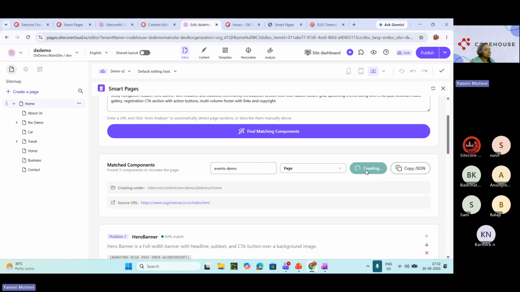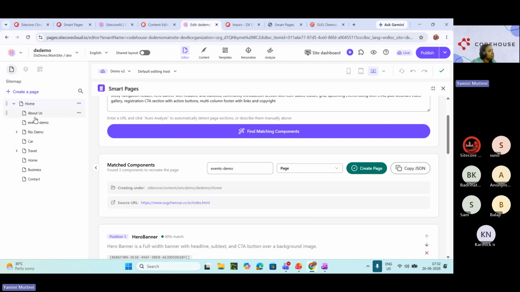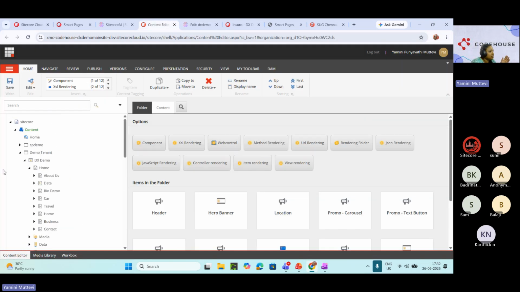Now the magic happens here. It just creates in a few seconds. The page is created. I'll just expand and collapse to refresh the page. It is created. Before I show the page in the page builder, I want to show it in the content editor. The reason is that in the page builder, everything is to view and verify.